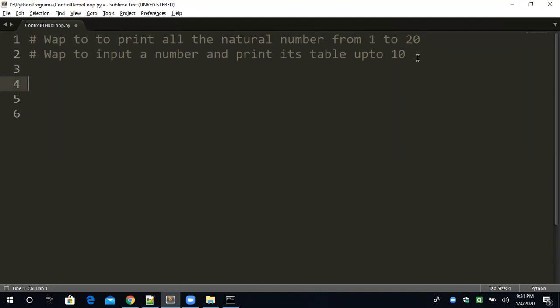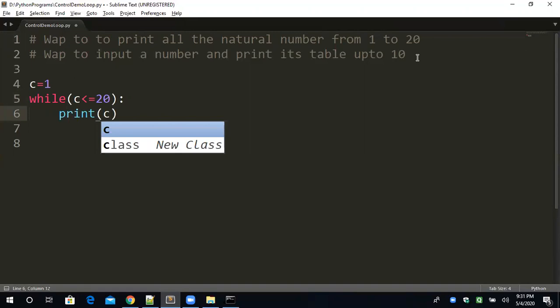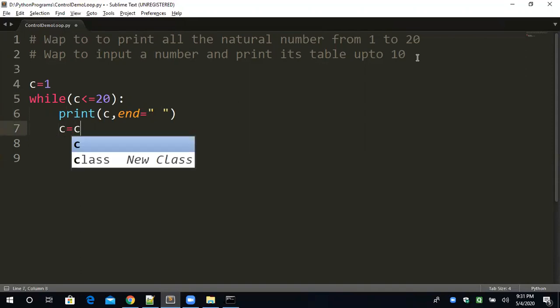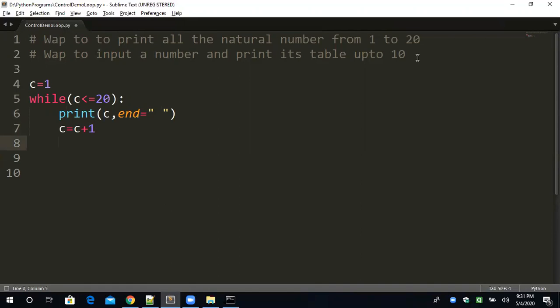No input is there. Now we only have to take a counter variable, while c less than equal to 20. And every time we have to print c, comma, end is equal to, okay, and c is equal to c plus 1. Okay, so this is the program basically.